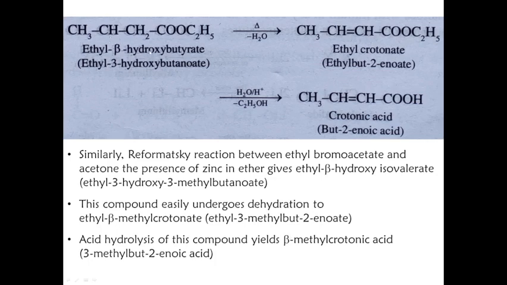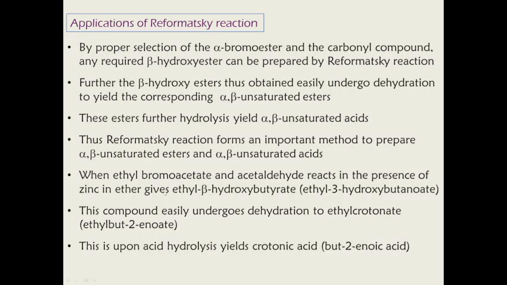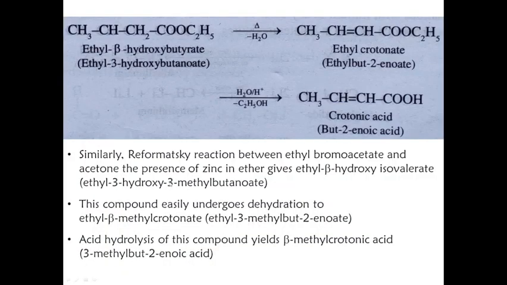So this is the product that we obtain. When we take the alpha bromo ester, that means ethyl bromoacetate, and react it with acetaldehyde, we get ethyl beta hydroxybutyrate.